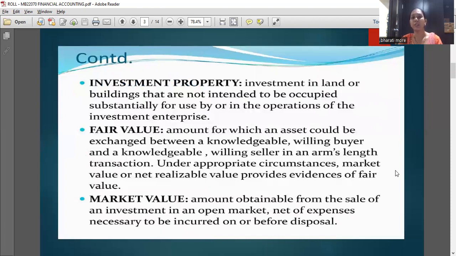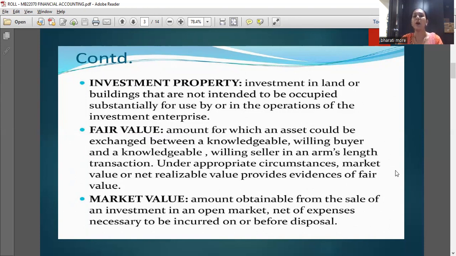Next is investment property. Investment property is land or building that is not intended to be occupied substantially for use by or in the operations of the investing enterprise.